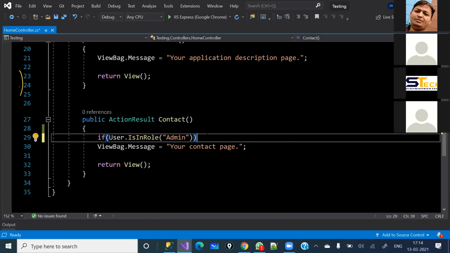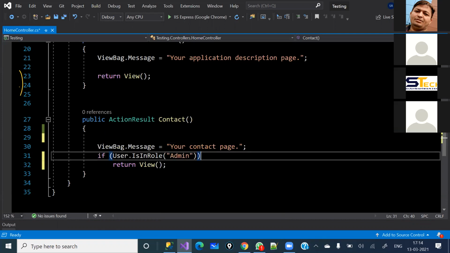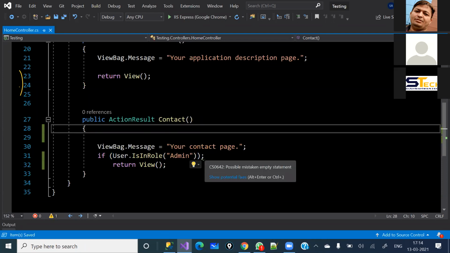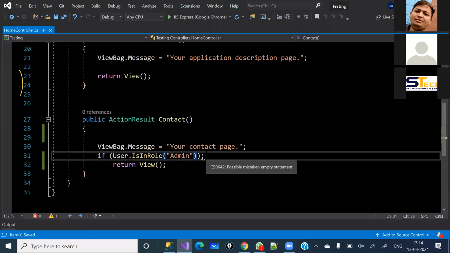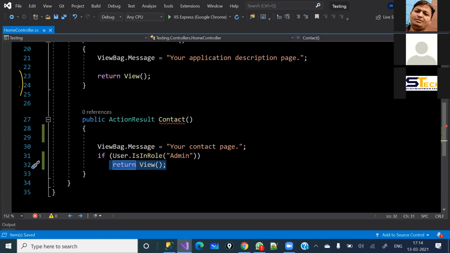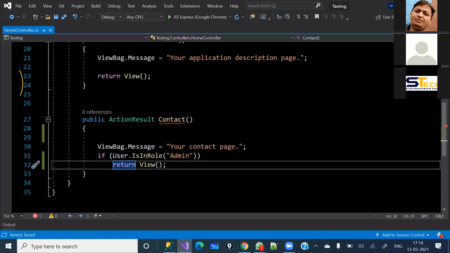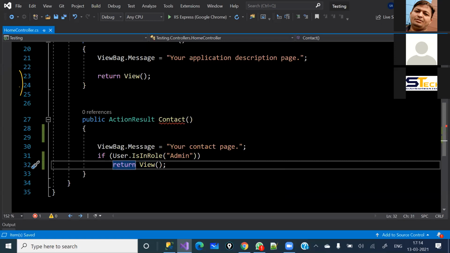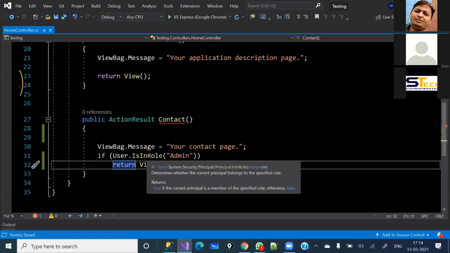So here I'm going to write a condition. If user is in role admin, then only he should have access to this view page, not anyone else. It is showing a possible mistaken empty statement. Oh, sorry, I am putting the if condition. If this condition is true, then it will load this page. Otherwise, I am going to create a different page that will be visible to the particular user. He or she cannot access the contact page.